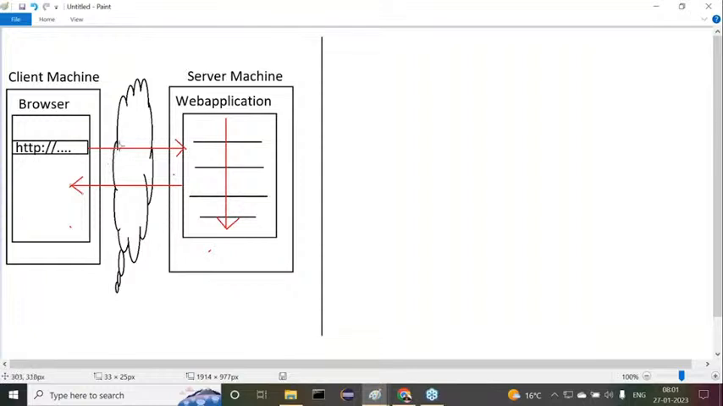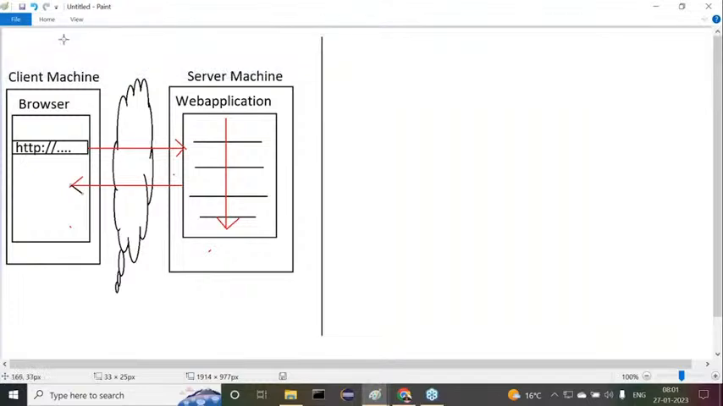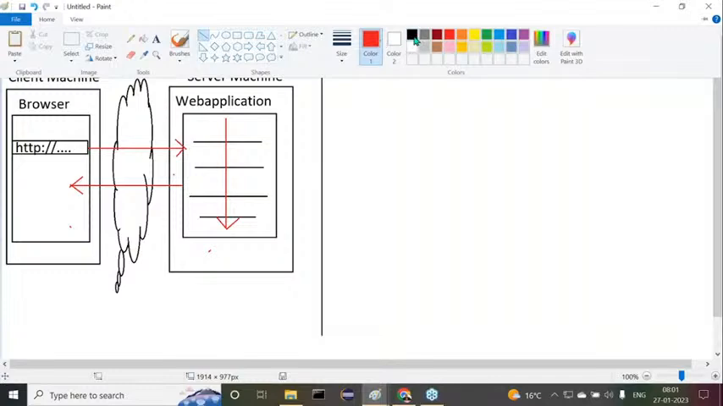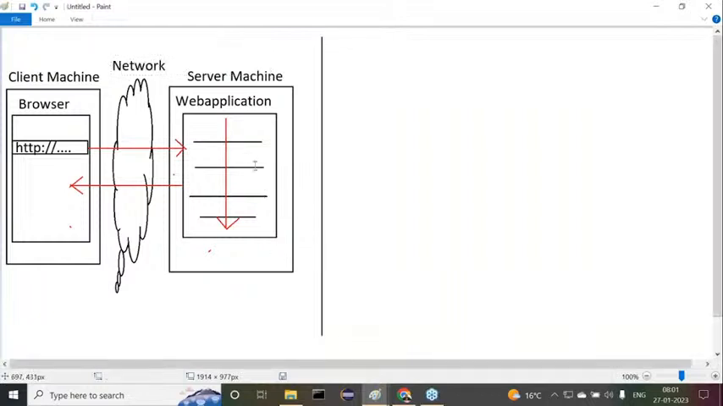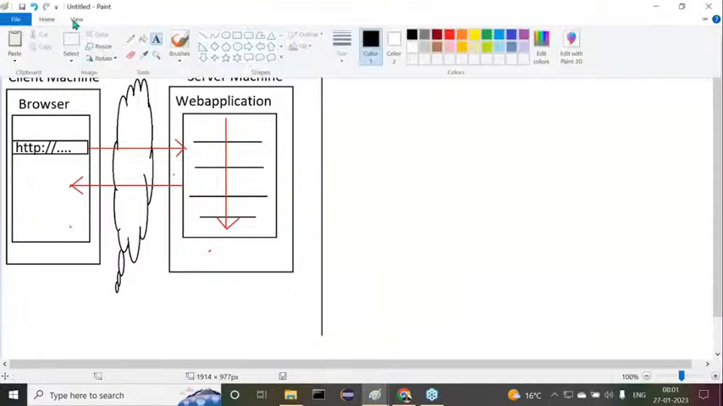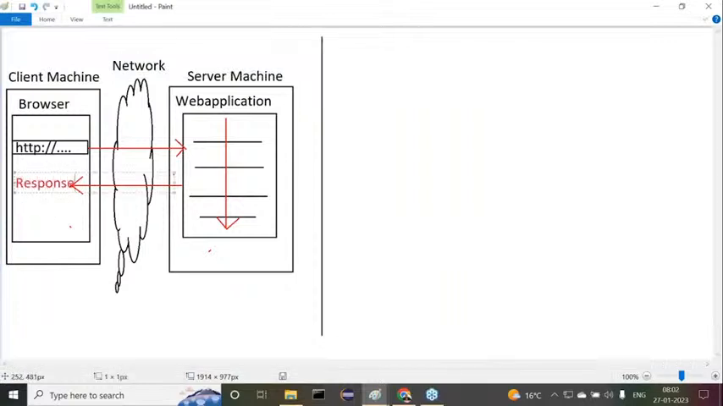Of course, when submitting a request from client to server, first the network will take that request. Observe carefully. The network will carry that request from the client machine to the server machine on the basis of the server IP address and port number. Then when web application execution is completed, some response is generated. That response will be given back to the client, and it appears on the browser. On the browser we can see the response data.